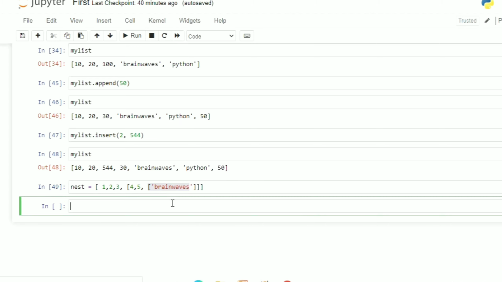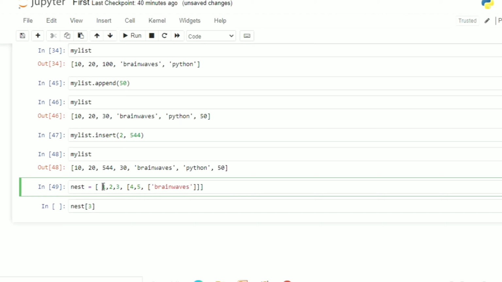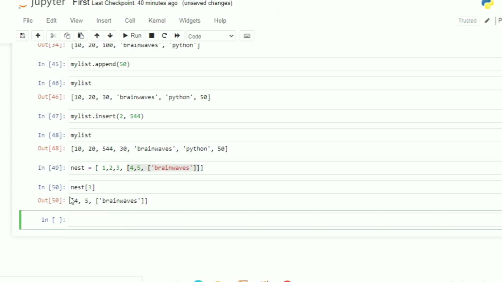I want to check what is the item which is present at this particular index. Suppose I want to check what is the element which is present at this particular index 3. So you can see, yeah, I will consider the outer list. So this is my outer list, you can see, where I am having 1, 2, 3, 0, 1, 2, this is the index 0, 1, 2, and this complete part is nothing but the index 3. So that will be the output. This particular part will be treated as index 3. So that's why I am getting the output like this.